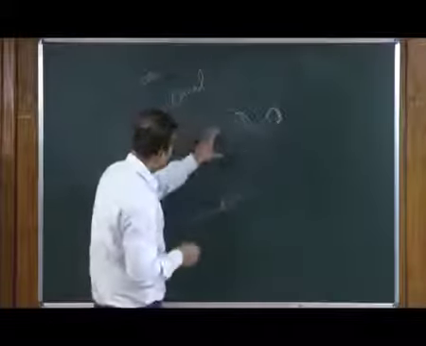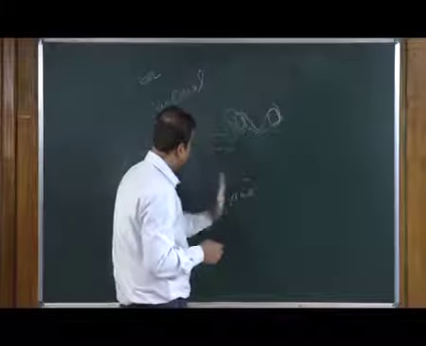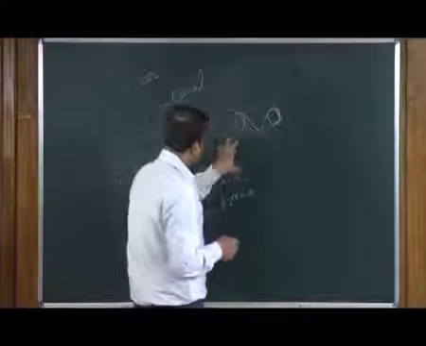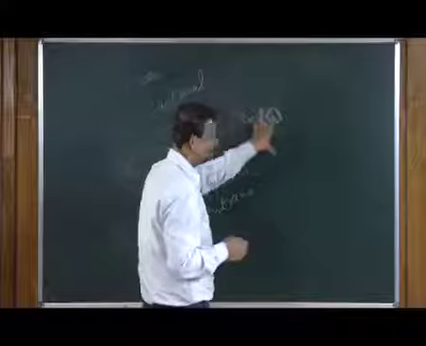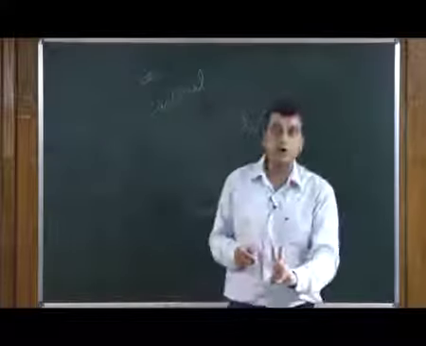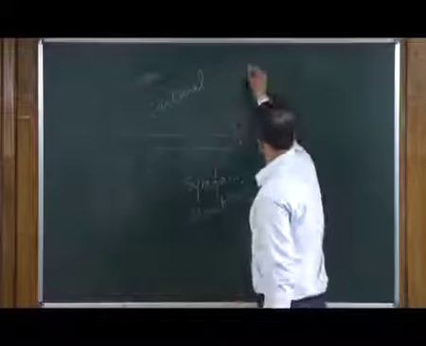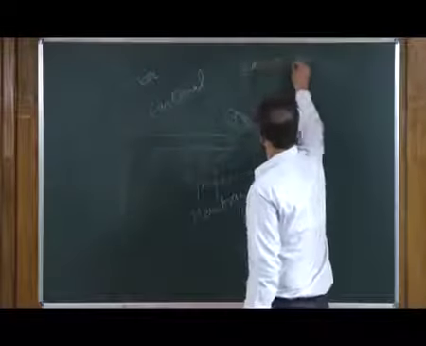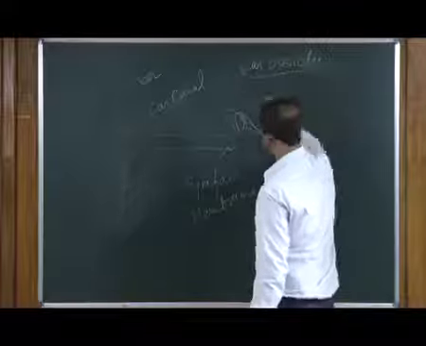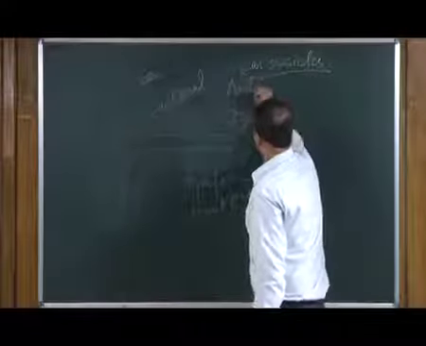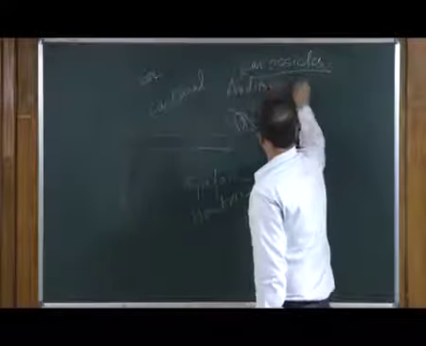Now, this ear canal, which is the last point terminating into the tympanic membrane, has a connection with 3 bony structures. These 3 bony structures are collectively called ear ossicles. Sometimes they are also called auditory ossicles.